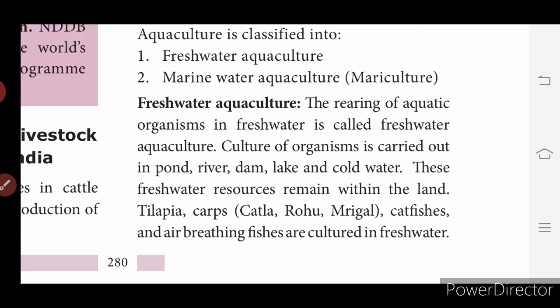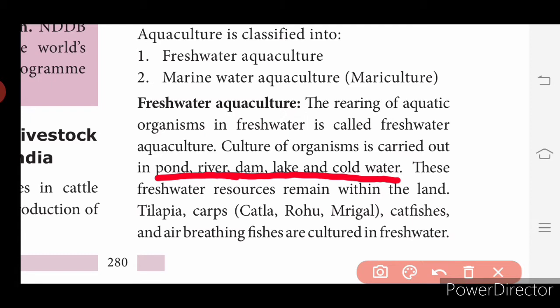So the culture of organisms is carried out in pond, river, dam and cold water. Freshwater means pond, river, dam, lake and cold water. These freshwater resources remain within the land. So tilapia, carps, that is catla, rohu, mrigal, and catfishes, air-breathing fishes are cultured in freshwater.